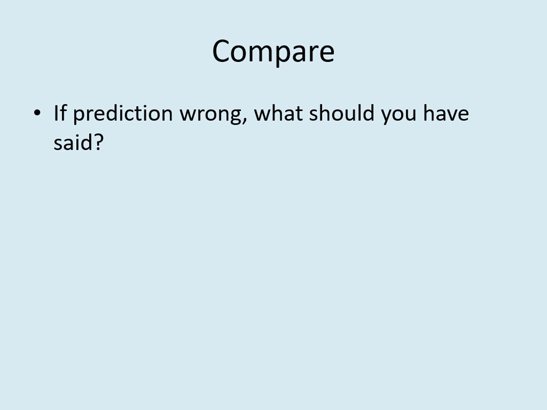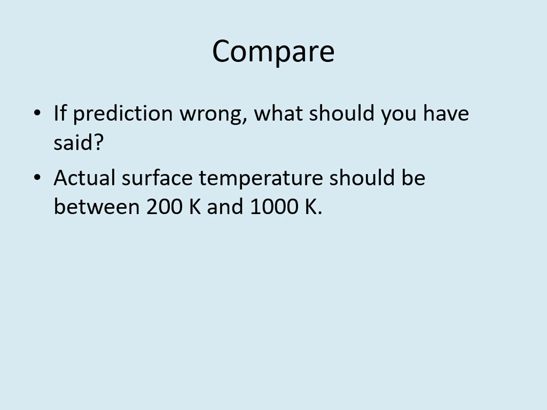You should also look at the values you get for the actual surface temperature of the planet and decide if these make sense. Since these are inner planets, none of them should be as cold as we saw in the outer solar system. Anything much below 200 Kelvin would be very surprising for an inner solar system planet. On the other hand, temperatures much above 1000 Kelvin would also be very unlikely on a planetary surface. At that temperature, the surface is probably molten rock. So if you're getting a surface temperature that is well outside of that 200 to 1000 Kelvin range, you should go back and check your calculations.